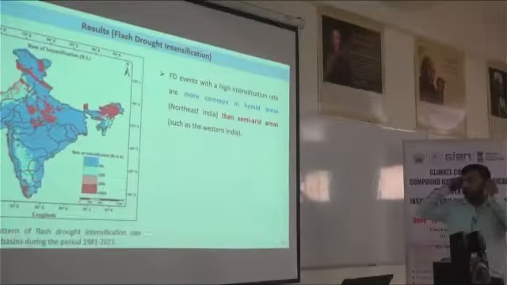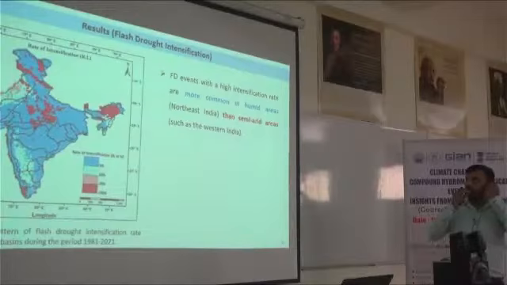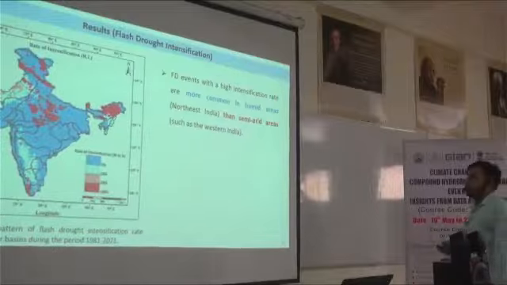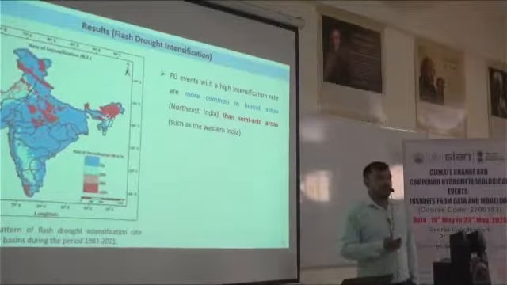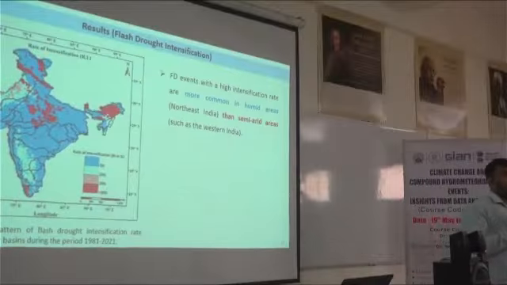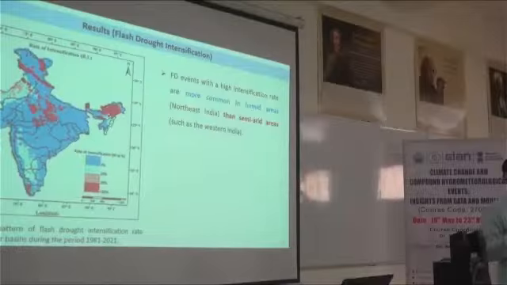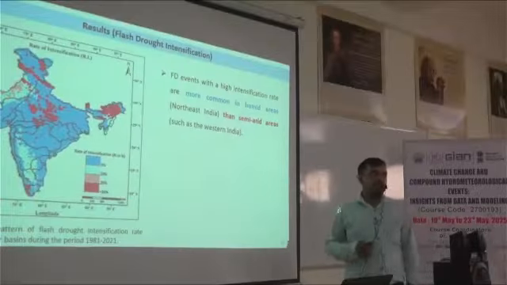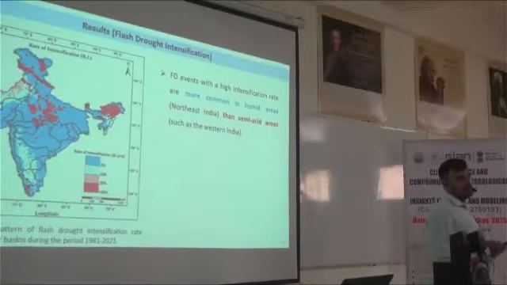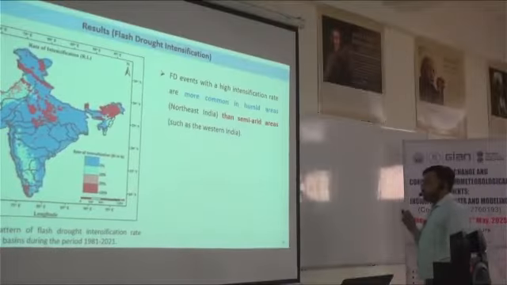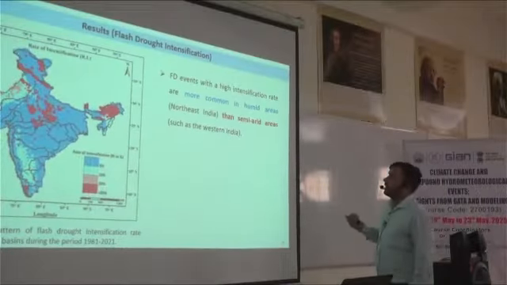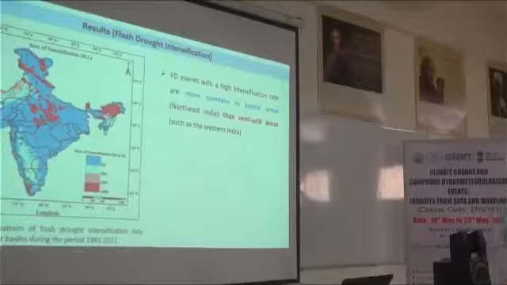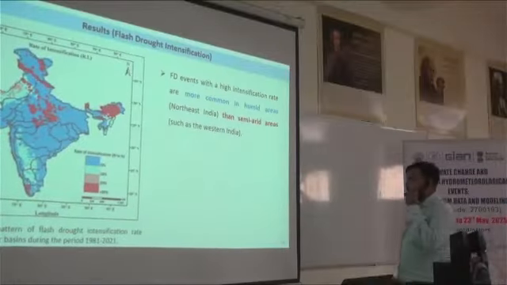So we found that the high intensification rate of flash drought is more common in humid regions like northeast India rather than semi-arid regions like western India. This is the same result which we observed in the news clip for England. The England studies clearly told us that even damp or humid conditions are hit by flash drought. Here too, we found that the humid area of India is experiencing a high intensification rate of flash drought rather than the arid or semi-arid regions of India like western India.